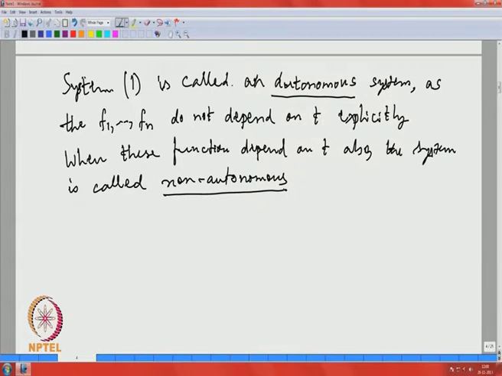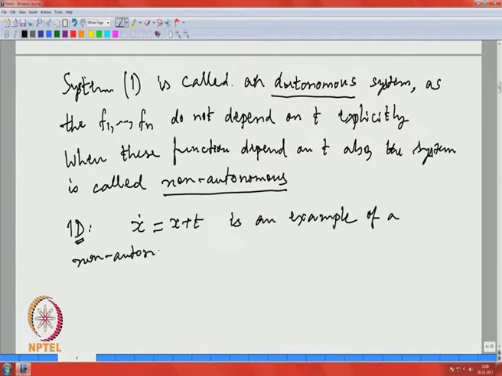A simple example in 1D. So, D, this capital D refers to dimension. So, this is just a single equation. So, this x plus t is an example of a non-autonomous equation. There is only one, so let us call it equation, not system.